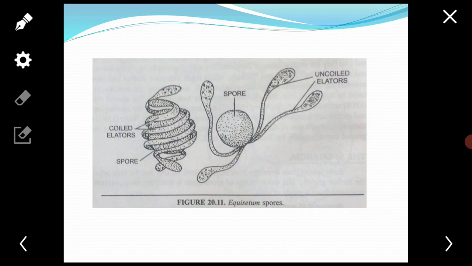The spore of Equisetum is green, large, spherical in shape, and contains a large number of chloroplasts. It has no triradiate ridge. It is uninucleate, and the nucleus lies in the center of the cytoplasm.